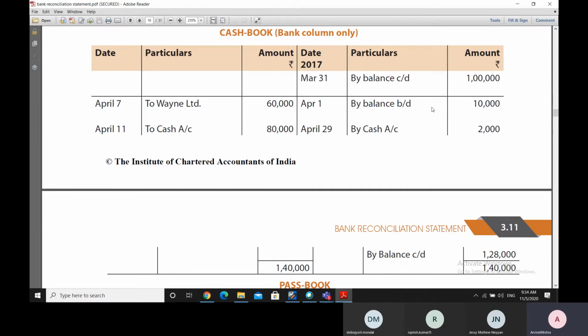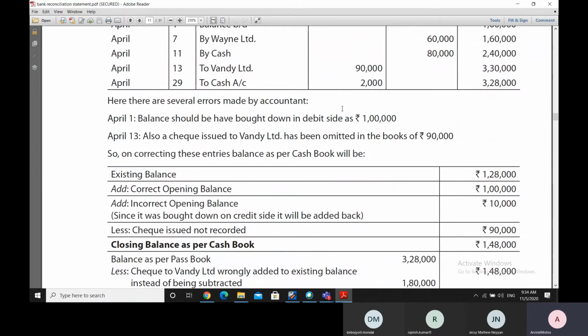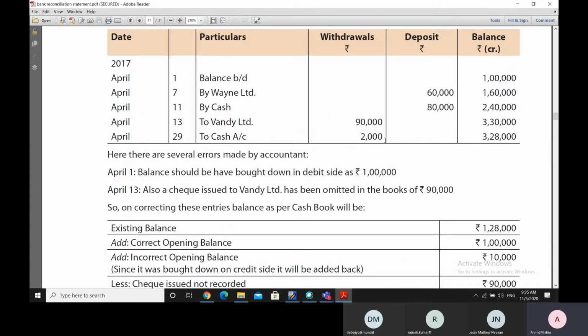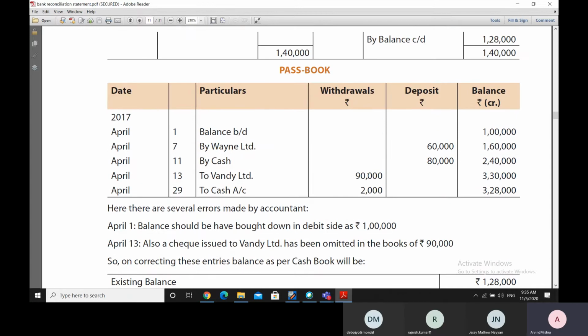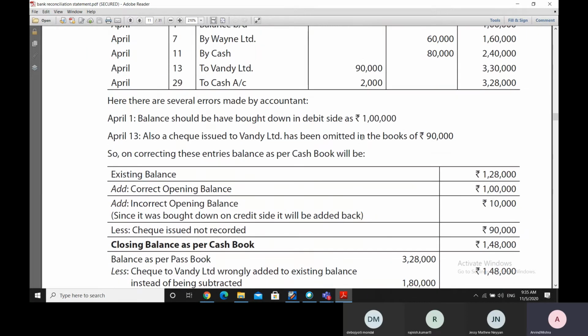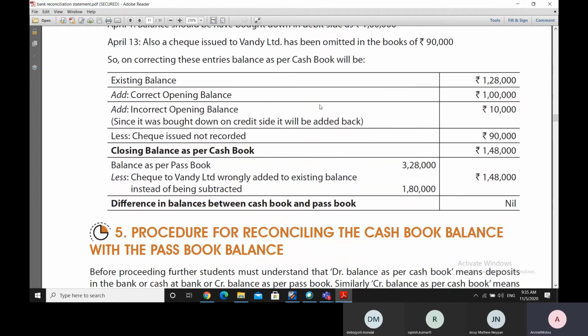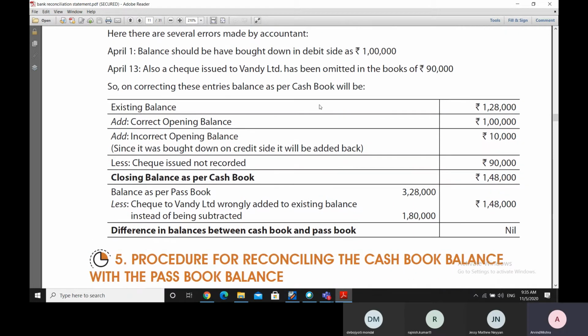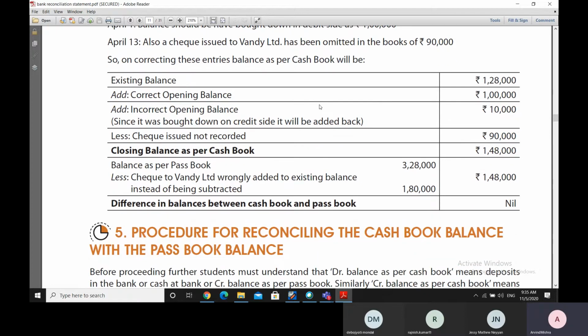So balance brought down should not have been 10,000 rupees. It should have been 1 lakh, and it should have been mentioned on the other side. It has been entered on the wrong side also. And April 3rd, the check issued to Vandy Limited has been completely omitted in the books. The check of 90,000 rupees, as is mentioned here in the passbook, is not there at all in the account made by the accountant. So these are errors of commission that have been made here, and how to reconcile them.